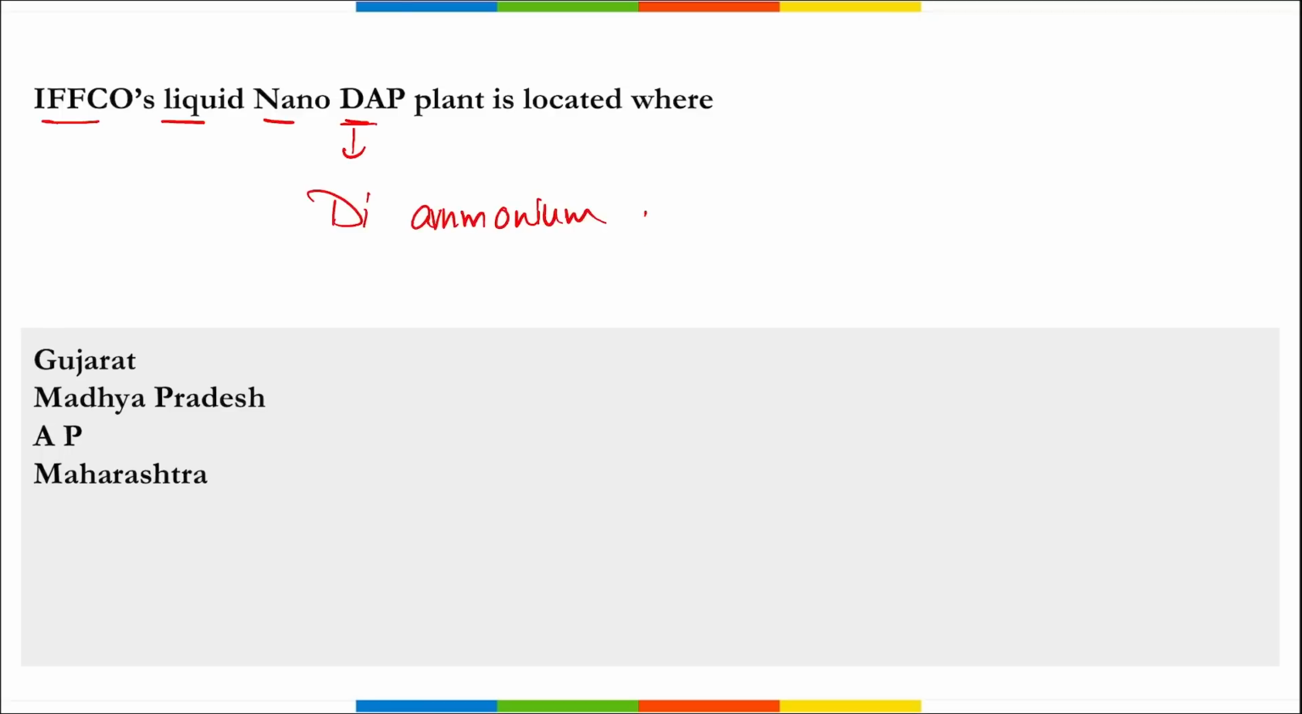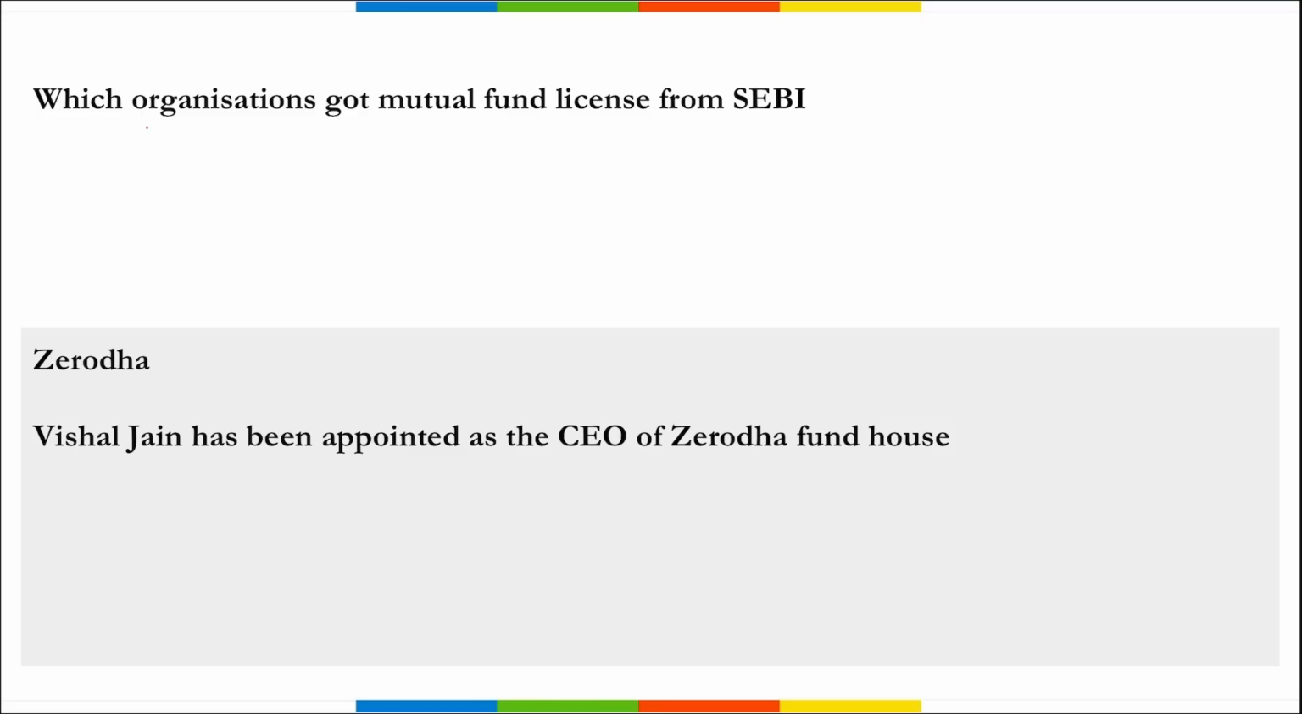Diammonium phosphate. Right? So this liquid nano DAP plant is located where? It is located in Gujarat. Right? It is of IFCO. Next, which organization got mutual fund license from SEBI recently? So remember, it is your Zerodha, right? They have got this mutual fund license from SEBI and Zerodha AMC, right?